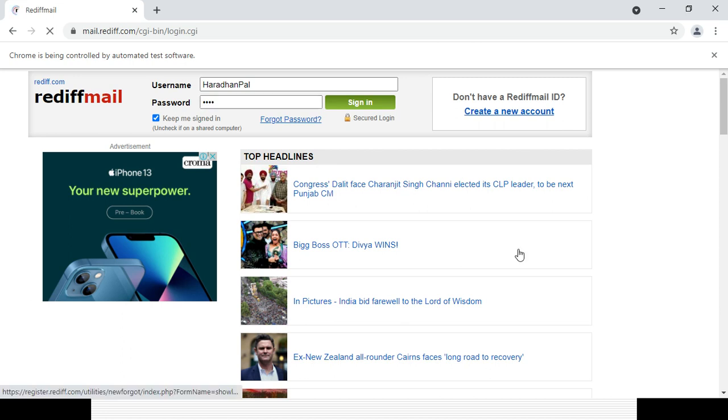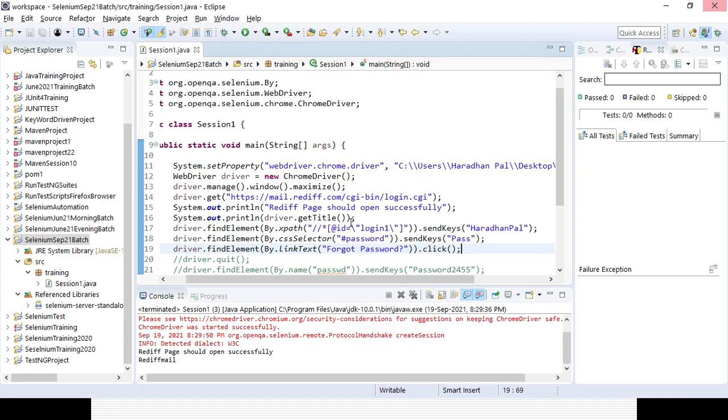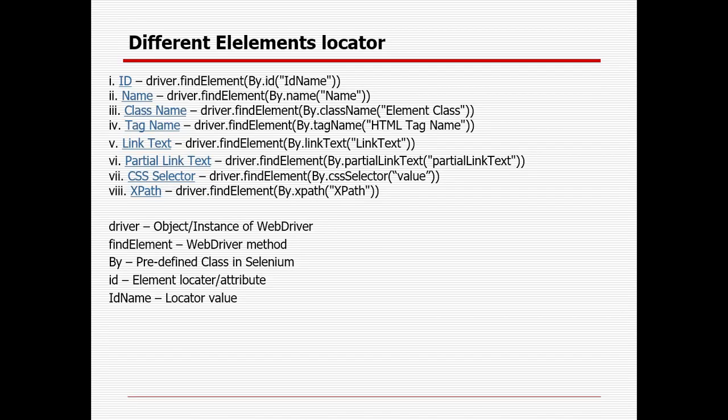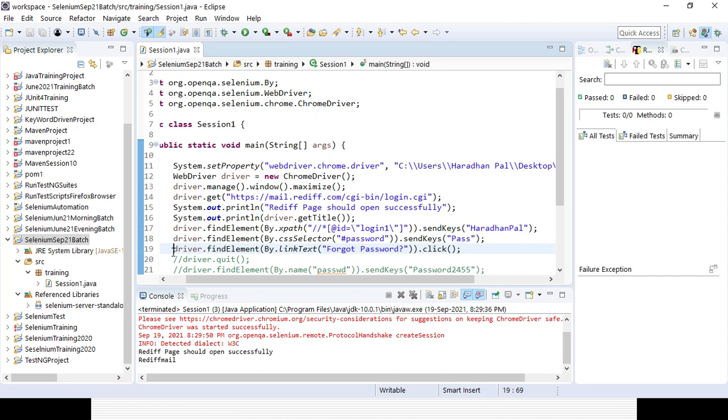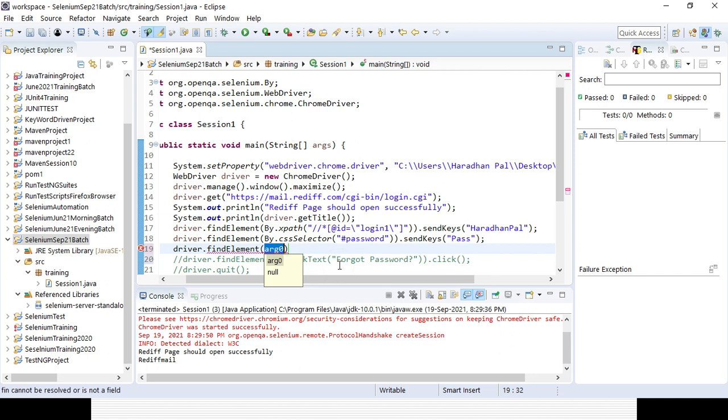Now with the help of partial link text, if you want to check it, you should not give the complete text, you should use the partial link text, but that should be unique in nature on the page, otherwise it will not work. So driver dot find element by dot partial link text. Here you need to give the partial part, not the complete one.